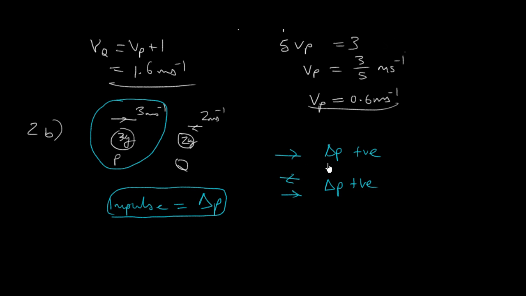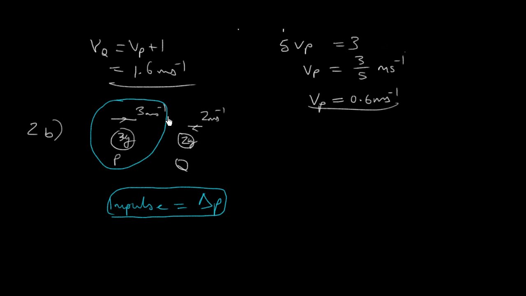Okay, the opposite is true for negative momentum. Anything that increases my momentum in that sense is going to be negative momentum, and anything that decreases my momentum in this one, which means that it's actually changing it to the left, will also be a negative change in momentum. Okay, hopefully that makes sense. Change in momentum can be accelerations in the positive sense that they speed you up, or they can be decelerations, and they can both be a positive change in momentum if they're both towards the right.